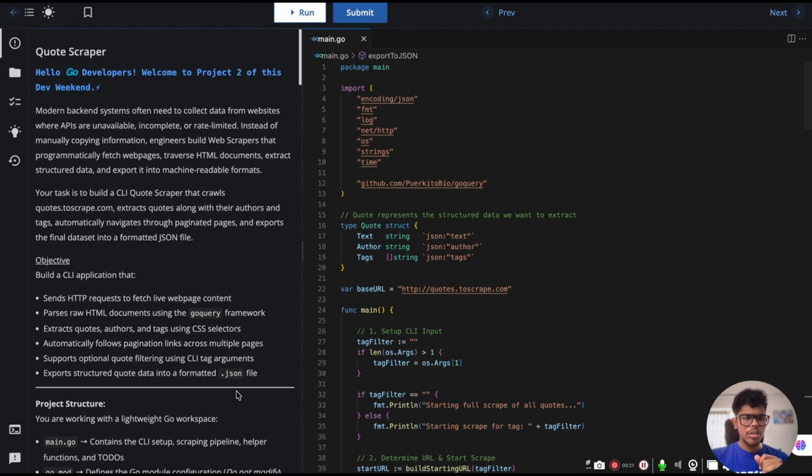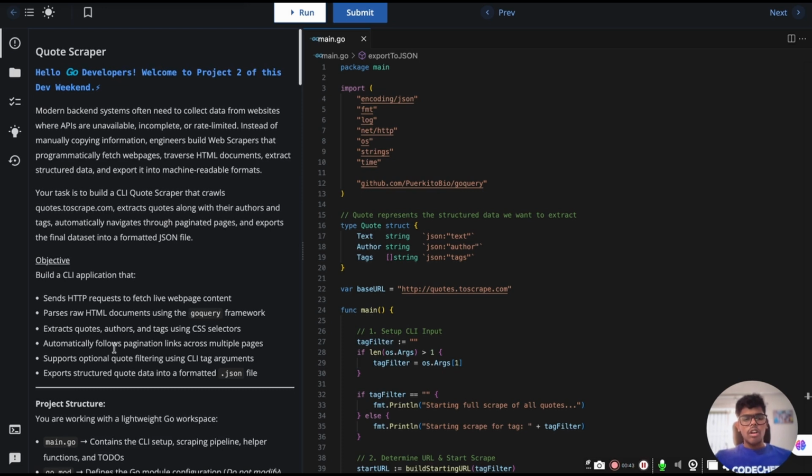So the objective is to build a SQL application that sends an HTTP request to fetch the live web page content. Here you have to observe one more thing: you have to convert that from the web page to an HTML readable document. Then it parses the raw HTML documents using the GoQuery framework, and then extracts quotes, author, and tags using CSS selectors.